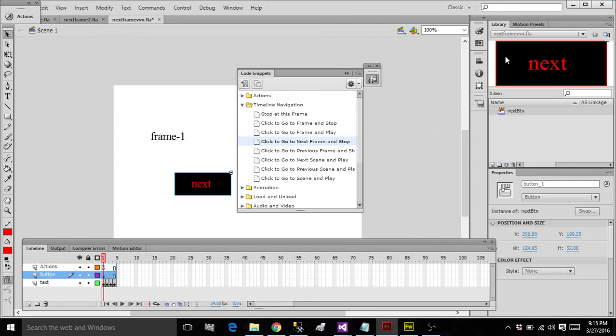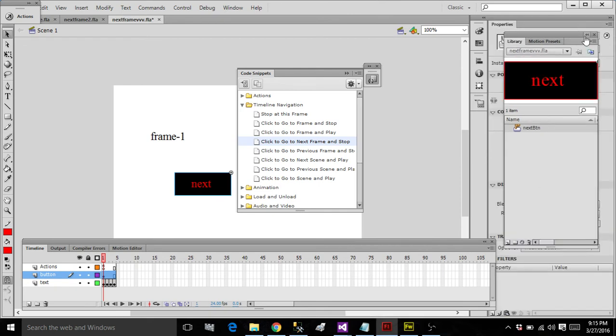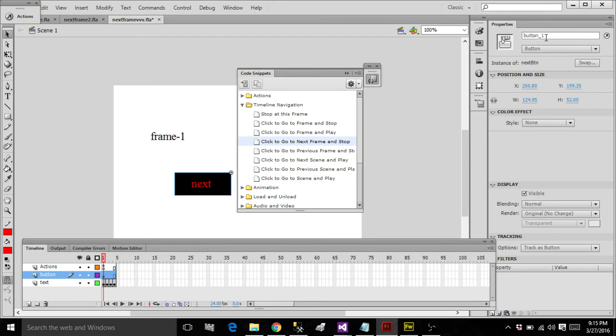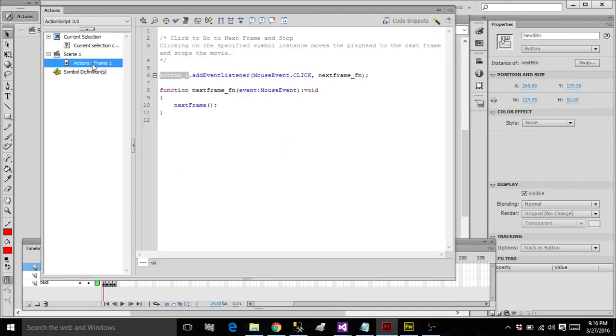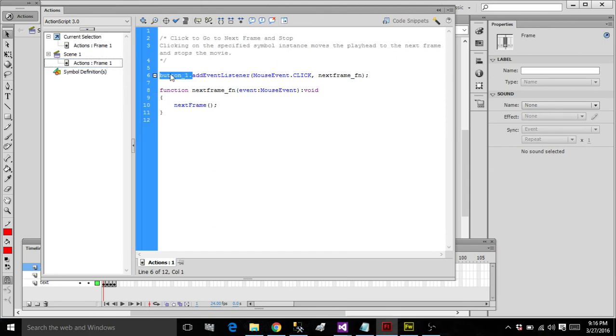How to change? While you are debugging, you have to get that one. In the Properties menu, see, here is button one. So the instance name, you have to change the button name. This button name you have to use here in your action panel. Here is your action panel. That's the one.